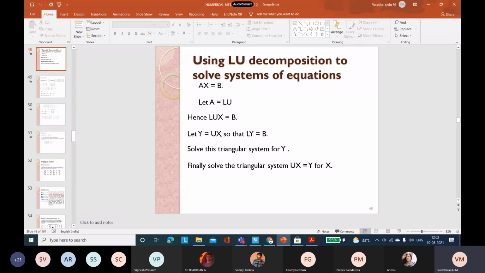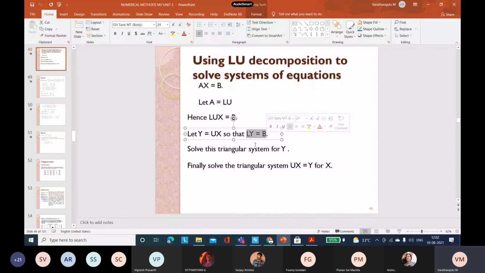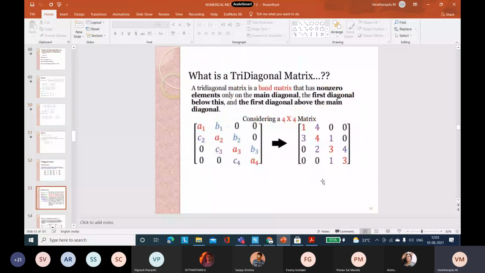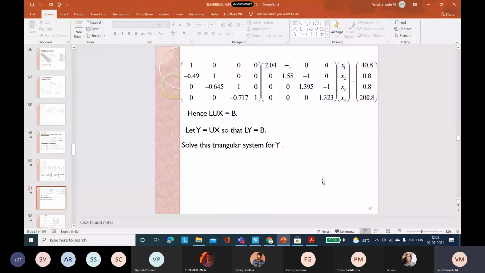When LY is equal to B, by doing the forward substitution method, we can find the value of Y. But on the other hand, by doing the back substitution, we get the value of X with the aid of this equation. This is a different view on this case, that is LU decomposition.